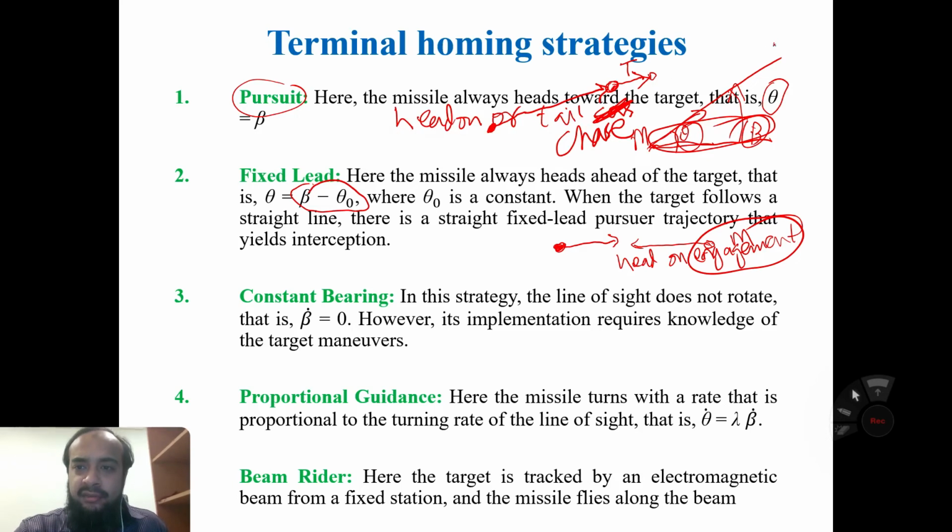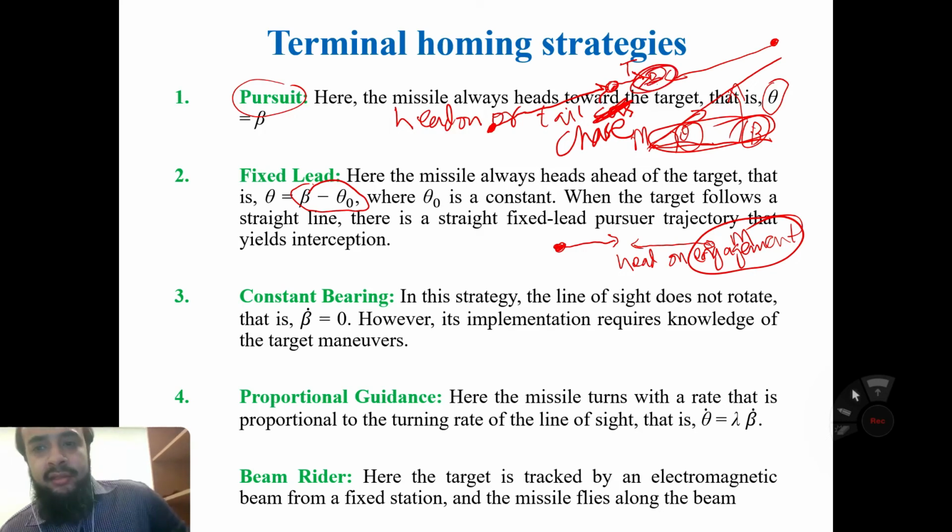If the missile is here, then the missile can hit by the head side. So there are two scenarios in this, but here the seeker always tries for head on engagement, and the pursuit guidance will try to always head towards the target by either head on engagement or tail chase engagement.